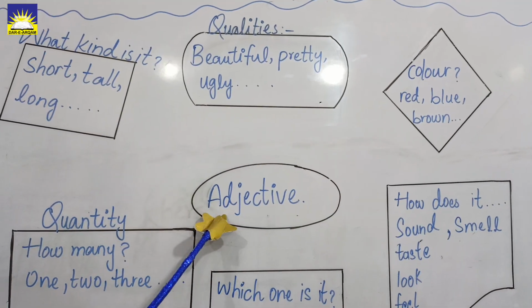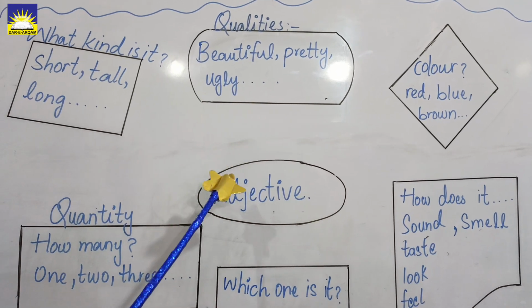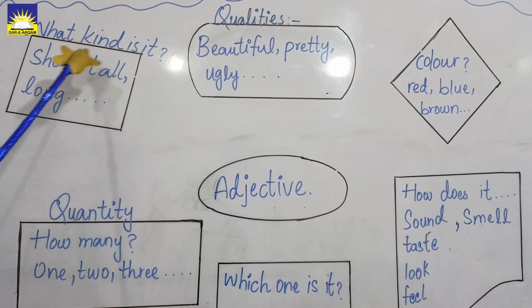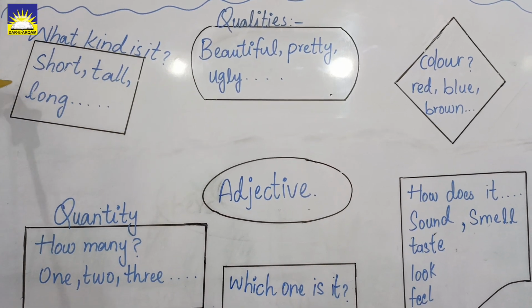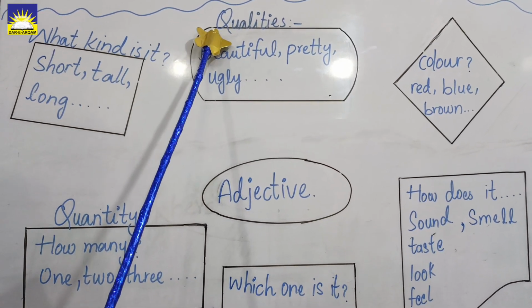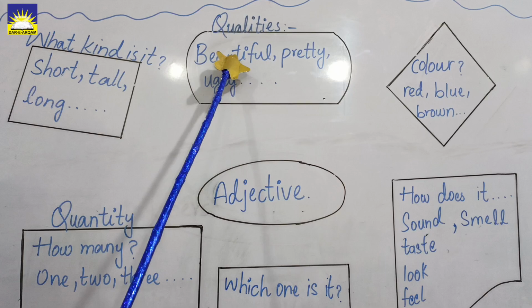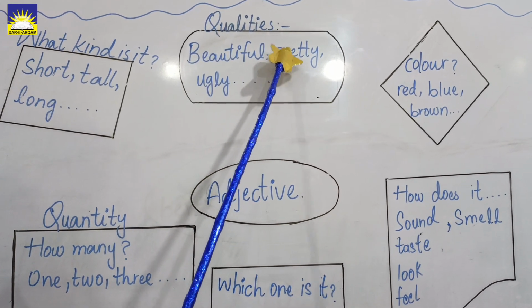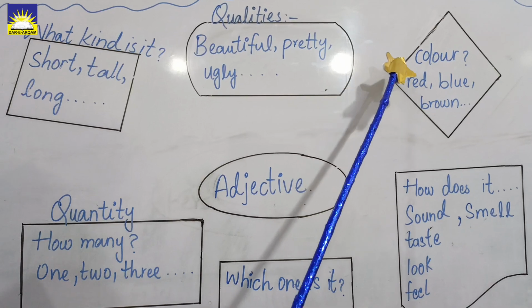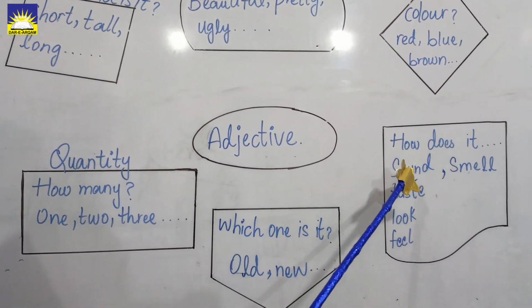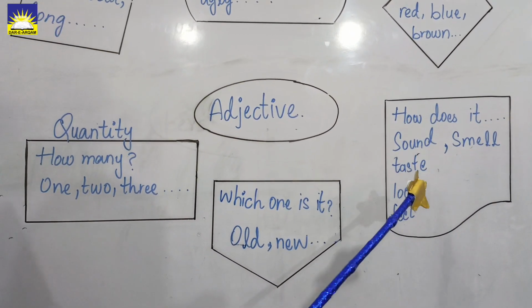What are adjectives? An adjective describes a noun. For example, what kind is it? For example, short, tall, long. Ali is a tall guy. Similarly, it describes qualities of a noun also. I have a beautiful rose, or Amina has a pretty doll. It describes color as well, for example, colors of any object. Similarly, how does it sound, smell, taste, look, feel?